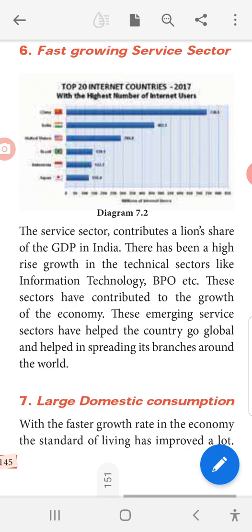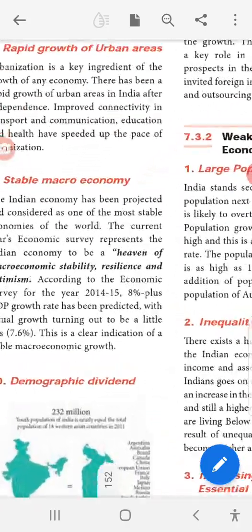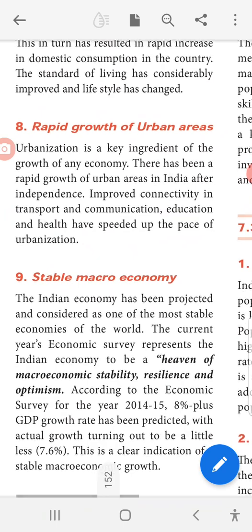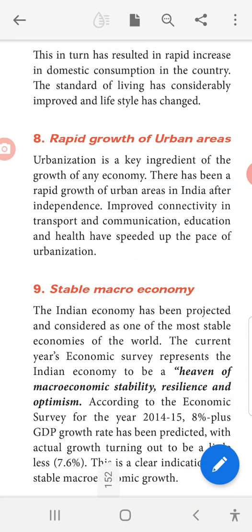Large domestic consumption. With the faster growth rate in the economy, the standard of living has improved a lot. Okay, fast growth rate in the economy. When the economy increases, the standard of living also will increase. This in turn has resulted in rapid increase in domestic consumption in the country. The standard of living has considerably improved and lifestyle has changed. Okay, rapid increase means very fast increase in the domestic consumption. Domestic consumption means within our country.